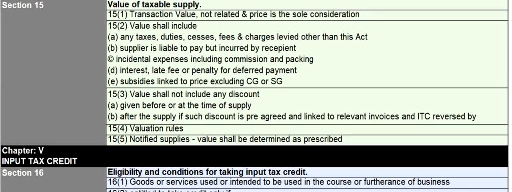15.5 talks about notified supplies where value will be determined as prescribed. So government will determine what is the value which you have to consider for paying the taxes, and you have to pay the taxes only on that value irrespective of transaction value. So this is for only notified supplies.